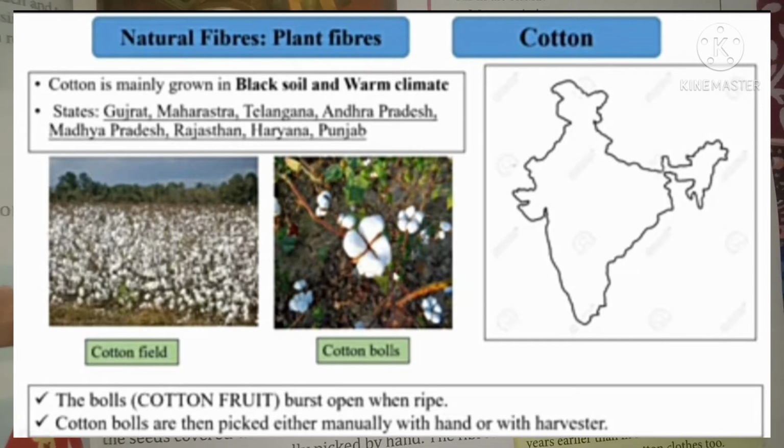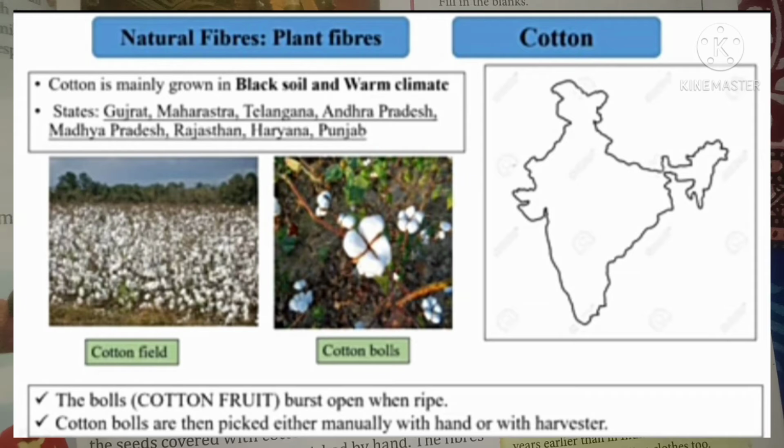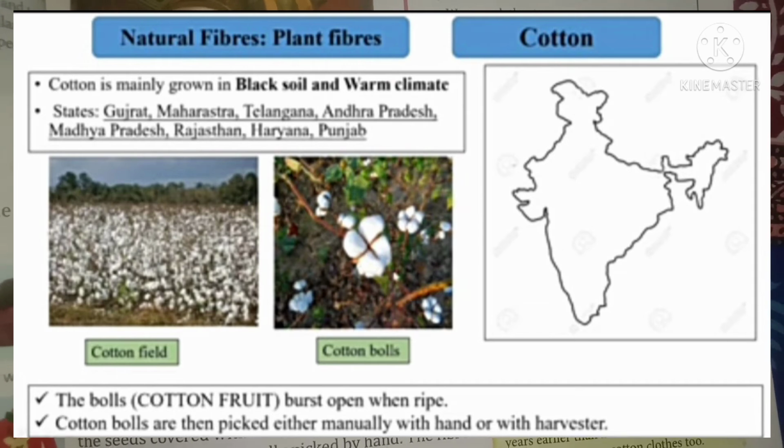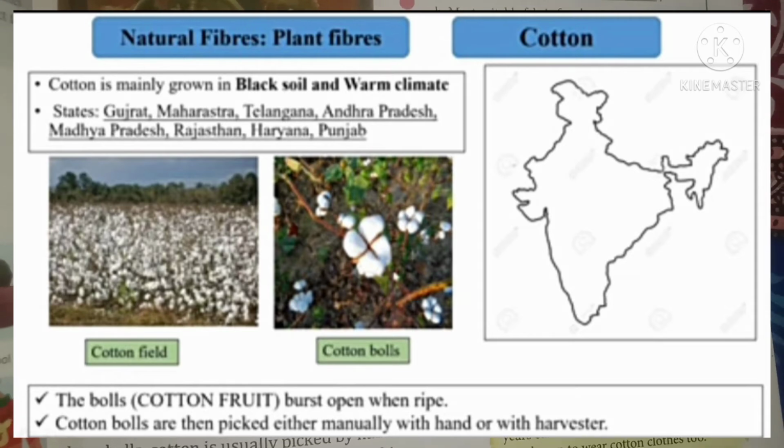Cotton gets wrinkled easily. Fabrics made from cotton are strong, durable and easy to wash, and hence are used to make towels, sheets, pillow covers, etc. that require frequent washing. So we can easily wash cotton clothes. So all sheets, pillow covers and towels are made from these cotton clothes.